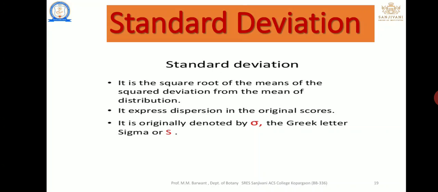It is defined as the square root of the mean of the squared deviations from the mean of the distribution. It expresses the distribution in original scores, and is denoted by sigma or S. That is the actual definition of a standard deviation.